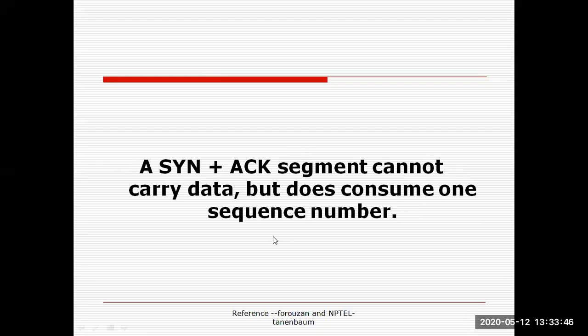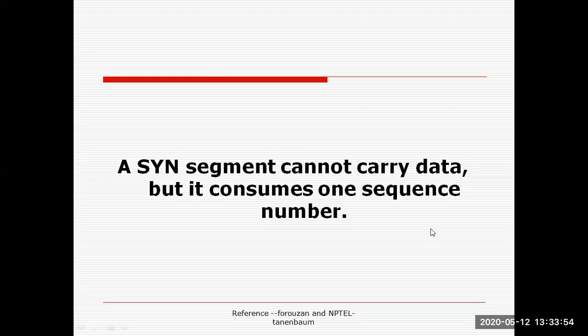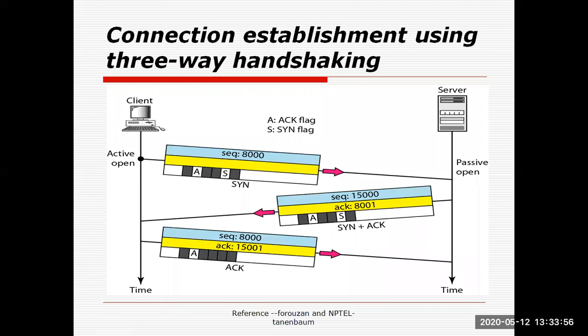The next rule is that a synchronization plus acknowledgement segment cannot carry data, but does consume one sequence number. We will see whether this rule has been followed or not. So for acknowledgement plus synchronization, one sequence number has been consumed here, that is 8000.